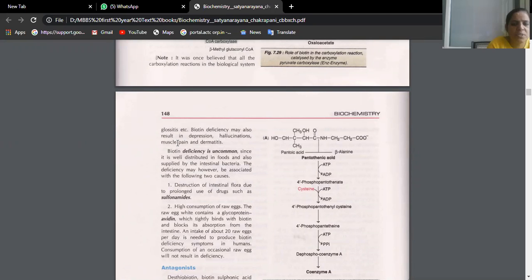Biotin deficiency also leads to depression. That means it is helping in the normal functioning of the CNS. Depression, hallucinations, muscle pain, dermatitis. Okay, beta? So all these.